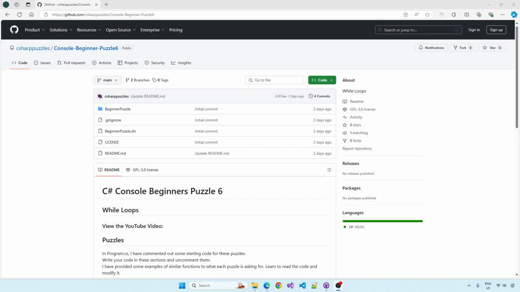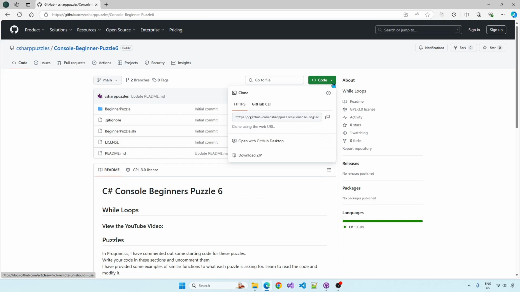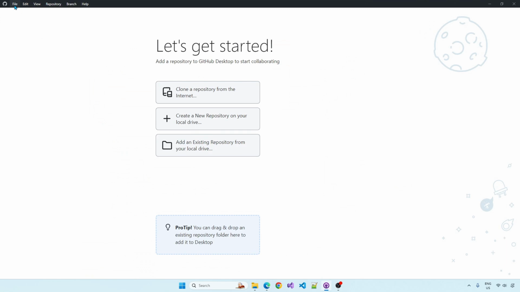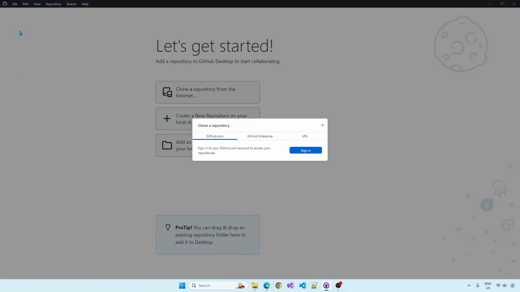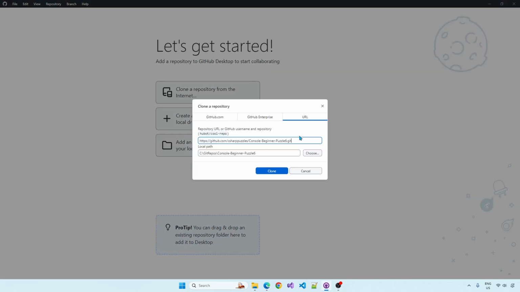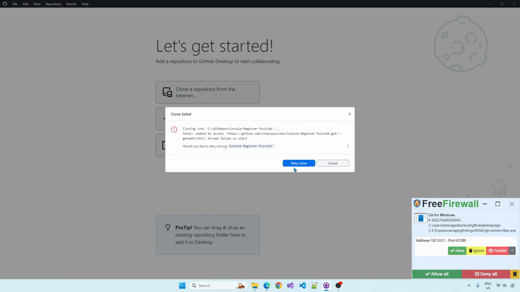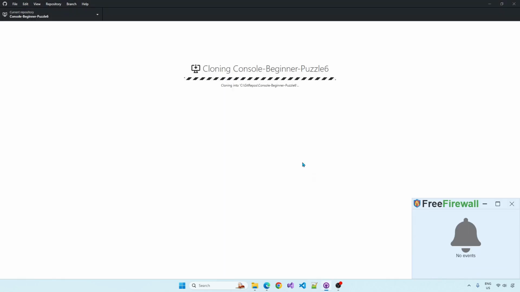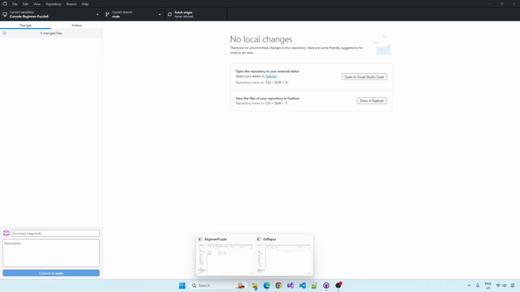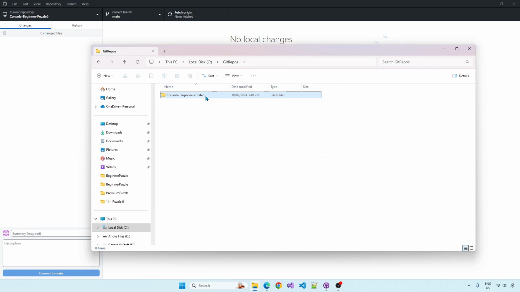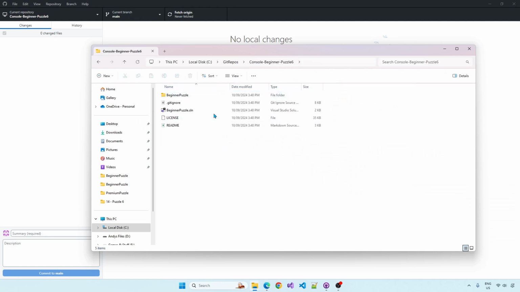If we go to the GitHub repo, the link's in the description of the video, you can click the code drop-down menu and copy the HTTPS URL. Let's use GitHub Desktop and go to File, Clone Repository. In the URL tab, paste it in there, check your local paths, okay. Click clone. Oh, I'm still out through the firewall, retry it. There you go, it's looking good now. If I have a look at my repo folder, there's the code.